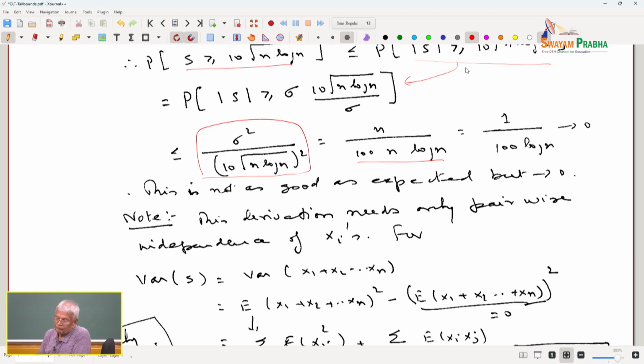So, this goes to 0. This is not as good as expected, but still it goes to 0. It is good. It goes to 0, but it goes to 0 at again a slow rate, 1 over log n. So, 1 over square root of n, 1 over log n. I want you to understand the rate of convergence. So, what is a good exercise for you?